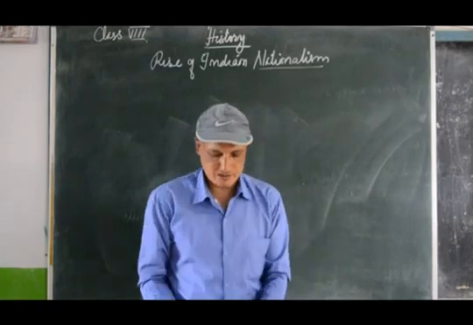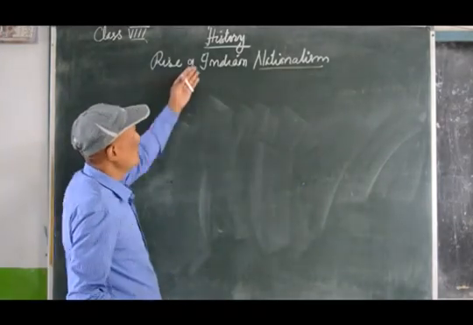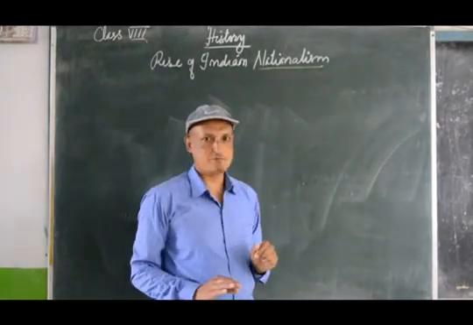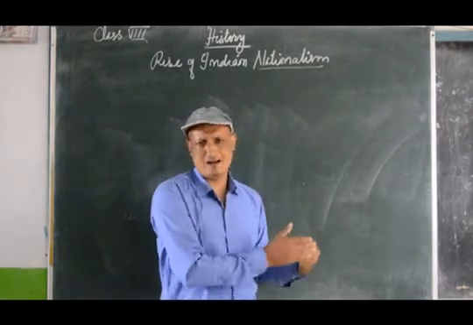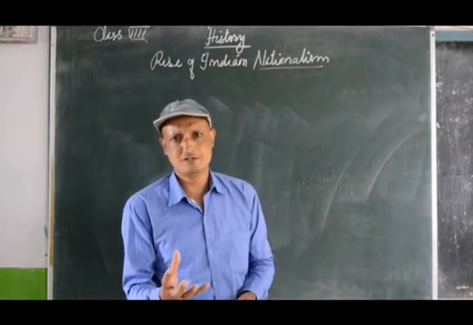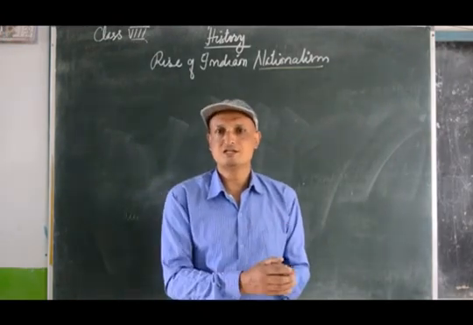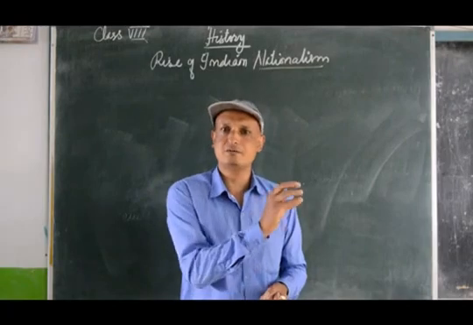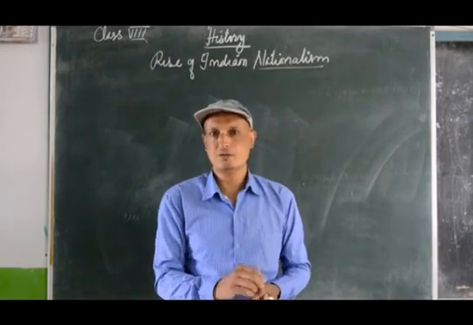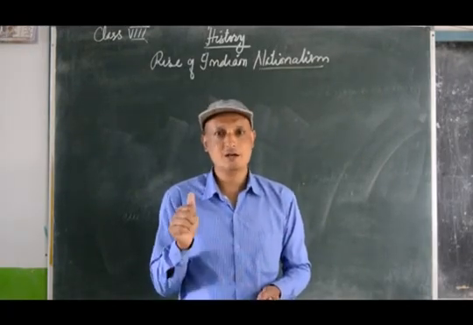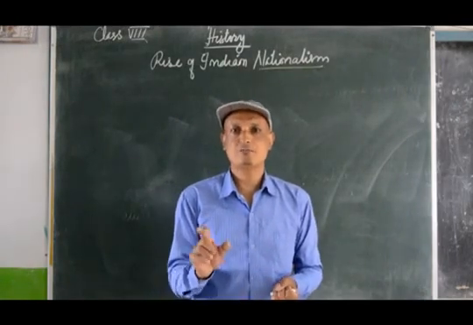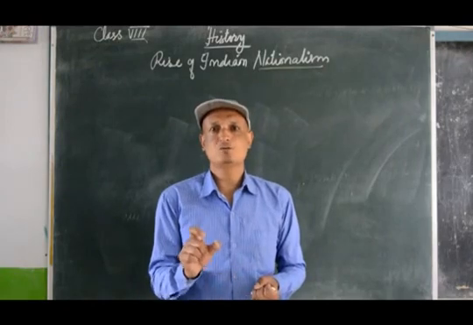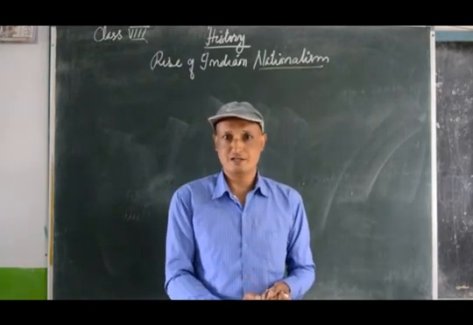Okay? So to begin with, before we move ahead with the chapter, the rise of Indian nationalism, let us have a brief background. We saw for the first time a movement or a rebel against the British East India Company. When was it? It was in the year 1857. Known as the Revolt of 1857 or the Sepoy Mutiny or the First War of Indian Independence.